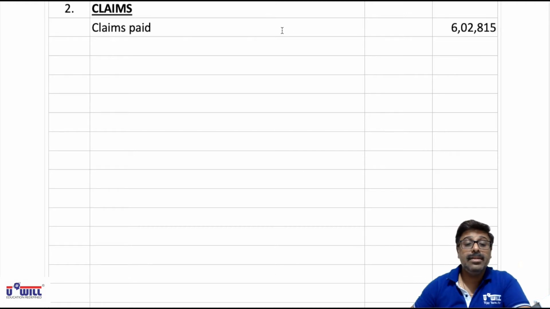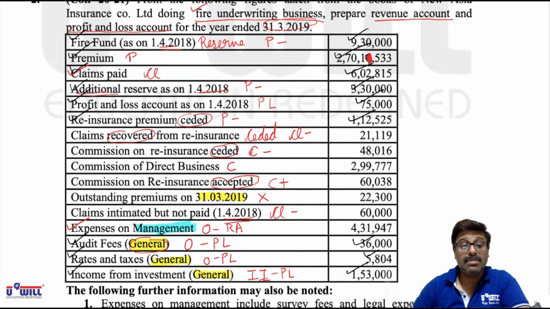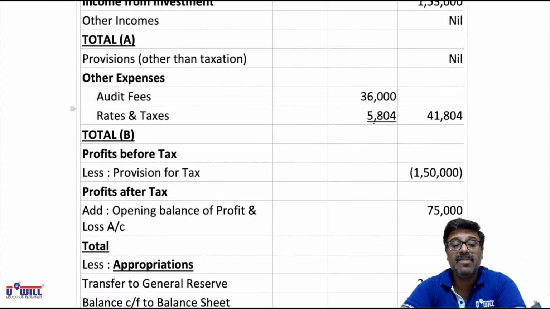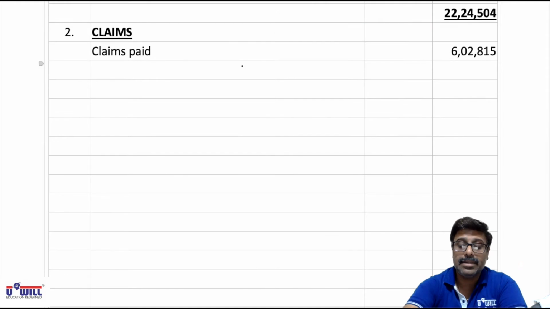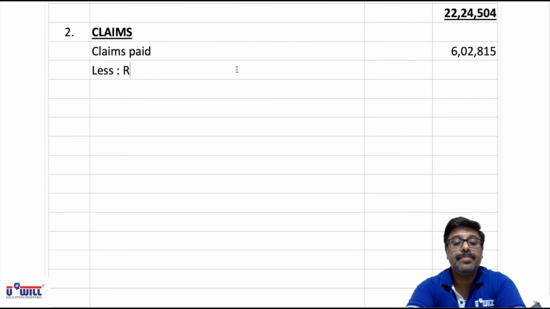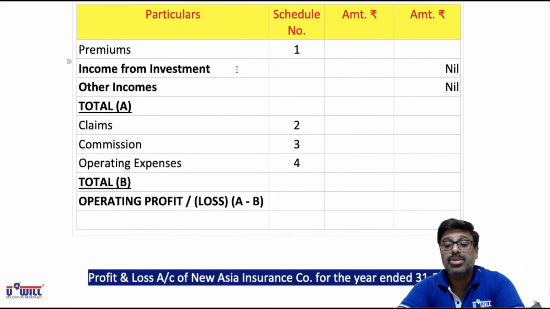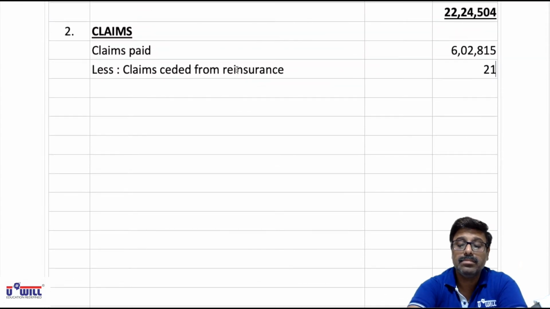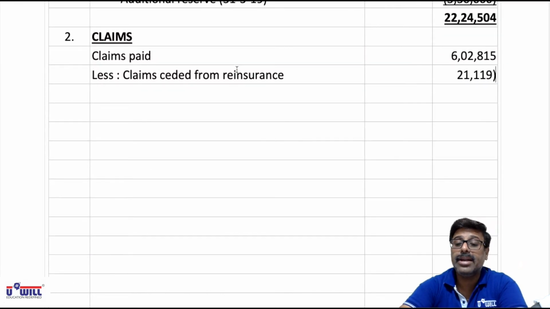Now after that, claims recovered from reinsurance, that is ceded, 21119. That we have to minus, so all of you write it in bracket.